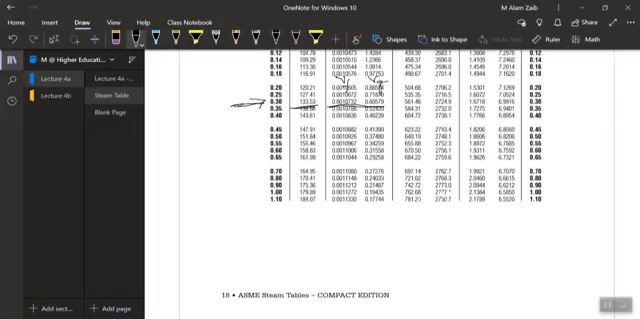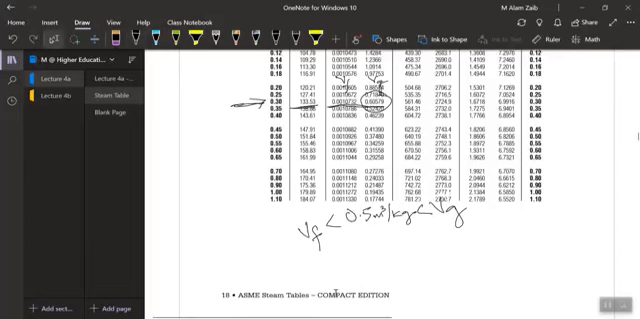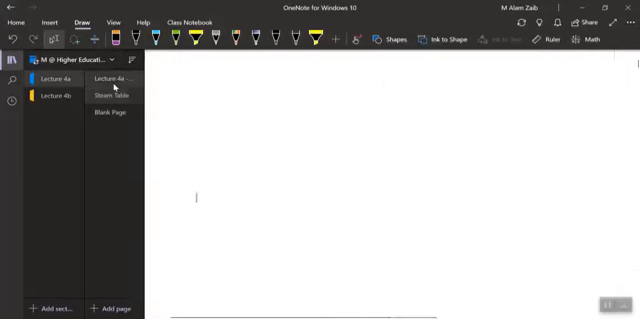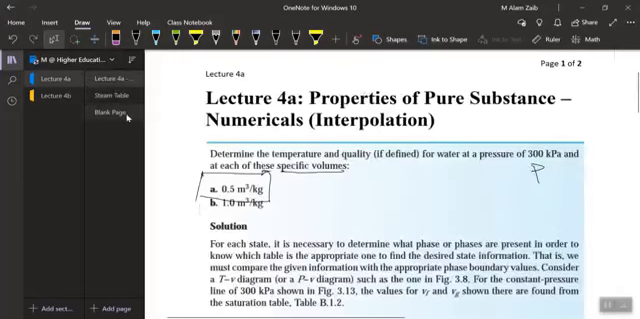Volume Vf is equal to 0.001072 and volume Vg is equal to 0.60579. Our given volume is 0.5 cubic meter per kg. That means our given volume is greater than Vf, and if you look at the value of Vg, our given volume is less than Vg. So that means we are inside the vapor dome, and the quality would be defined now.